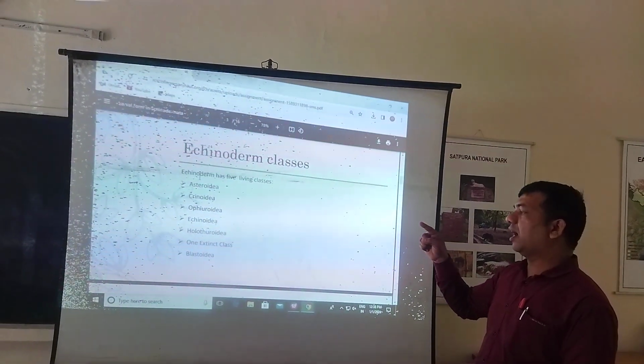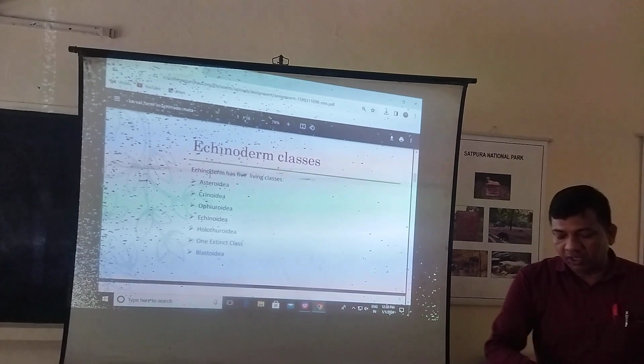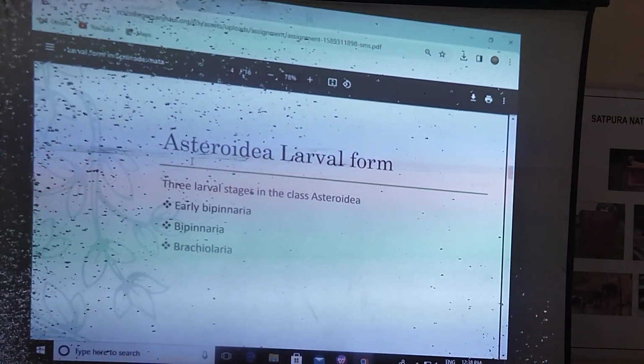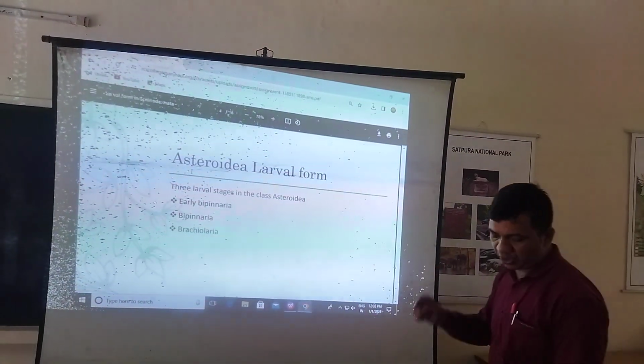and one extinct class, Blastoidea. So this is the larval form of Echinodermata. This is the Asteroidea larva. Asteroidea larva has three forms: early Bipinnaria, Bipinnaria, and Brachiolaria larva.